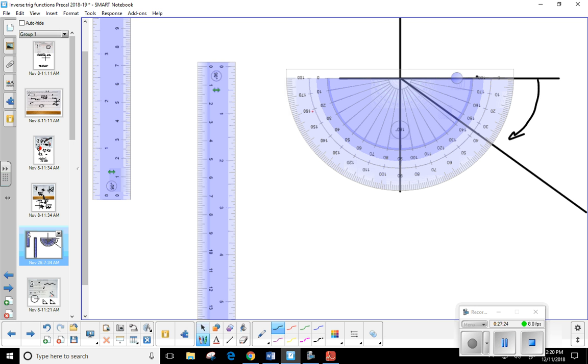So let's say it's hitting right about there. What would you say that is? You'd say about negative 36 degrees? That's what you want me to put? So let's say theta is about a negative 36 degrees. Is everybody okay with that? Okay. Well, let's see here.